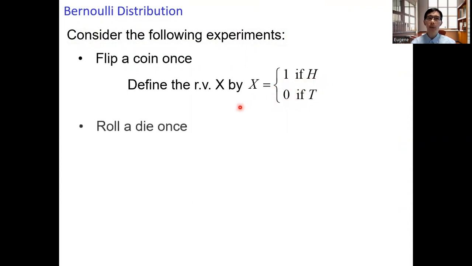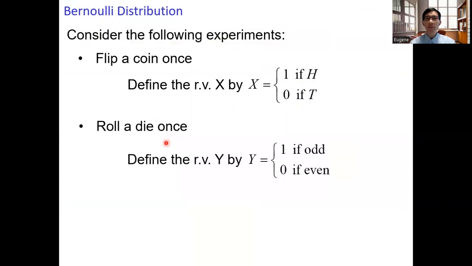Consider another experiment. Roll a die once. Define the random variable, say y. If the number showed up is an odd number, we assign a value 1 for y. Otherwise, assign a value of 0 for y.